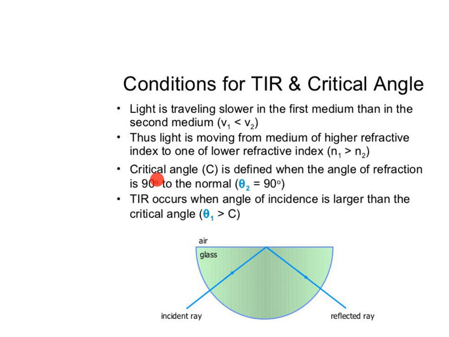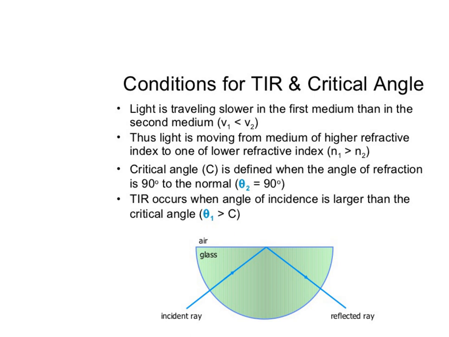Then the critical angle. The critical angle C is defined when the angle of refraction is 90 degrees to the normal. That means theta 2 is equal to 90 degrees. And TIR occurs when the angle of incidence is larger than the critical angle. That is, I is greater than C.